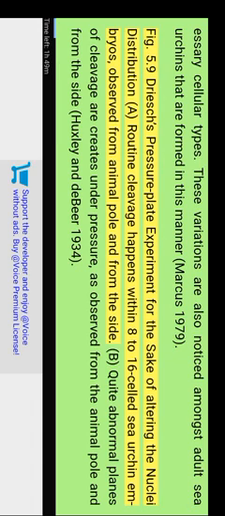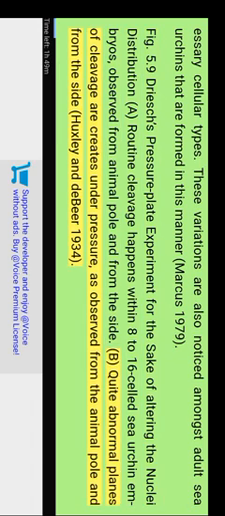A: Routine cleavage happens within 8 to 16 cell sea urchin embryos, observed from the animal pole and from the side. B: Quite abnormal planes of cleavage are created under pressure, as observed from the animal pole and from the side. Huxley and De Beer 1934.